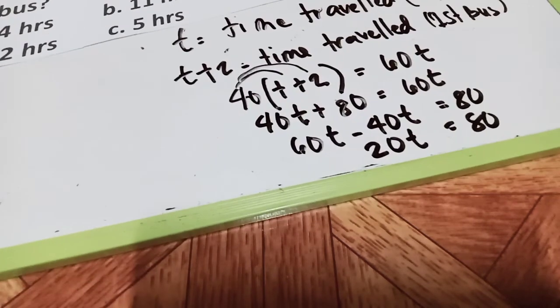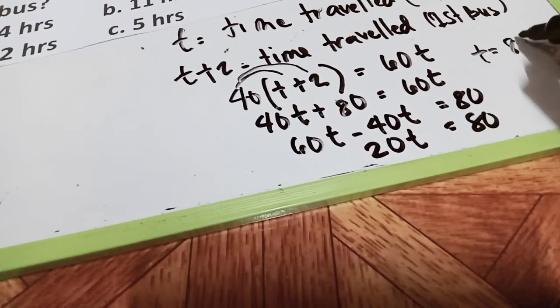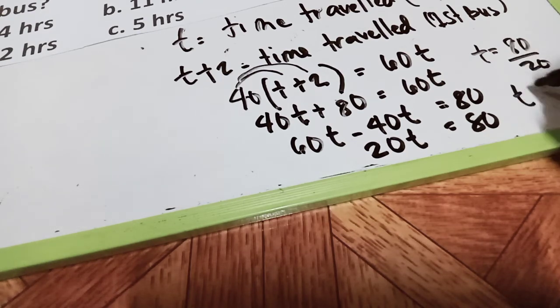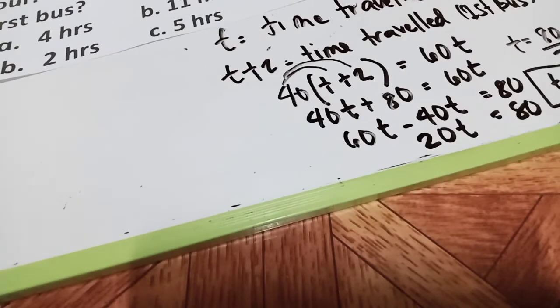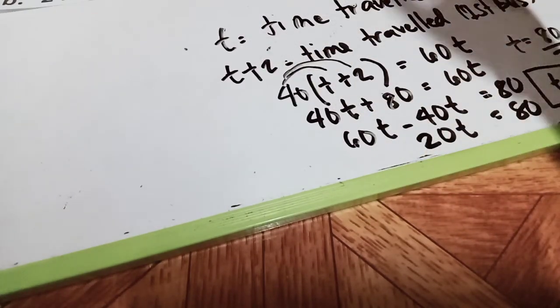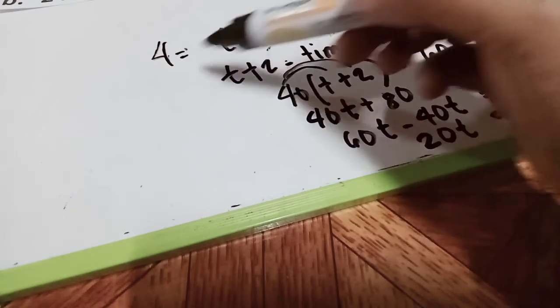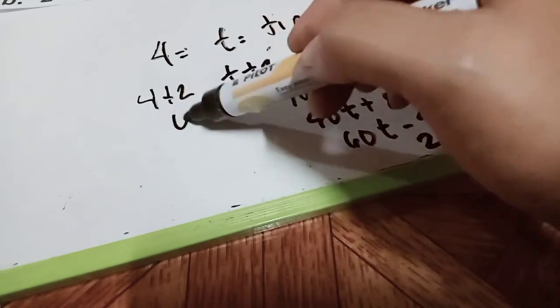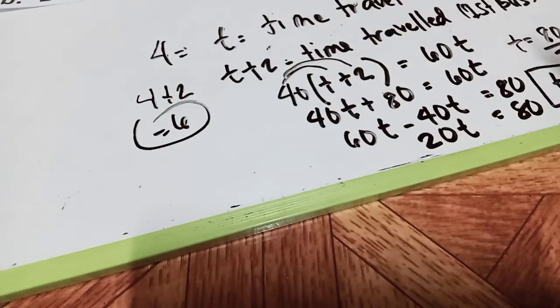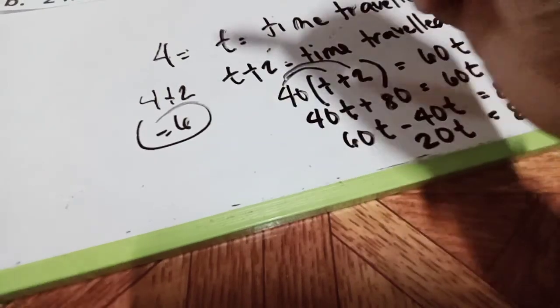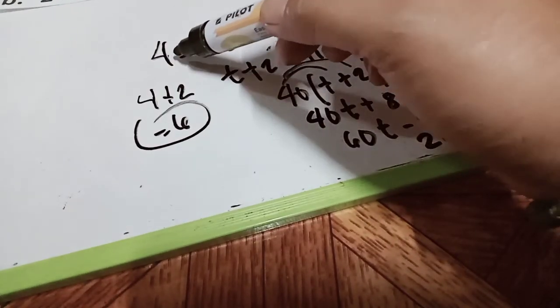And how do we get the t? So, time traveled will be 80 divided by 20. The answer is time will become 4. So, automatically, this is already 4 hours for the second bus. And then after that, 4 plus 2 will become 6. So, the first bus will be 6 hours, and the second bus will be 4 hours.